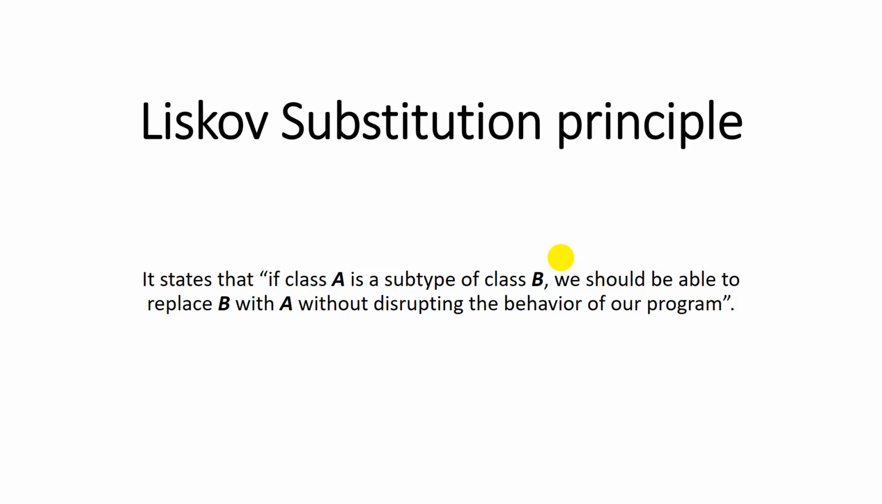Today I'm gonna explain the remaining parts of the SOLID principles. So the first principle is the Liskov Substitution Principle. L just refers to the Liskov Substitution Principle, which is probably the most complex principle among the five principles. It states that if class A is a subtype of class B, we should be able to replace B with A without disrupting the behavior of our program.